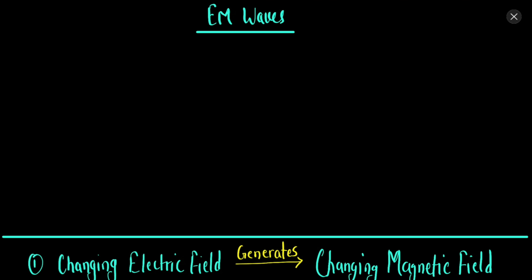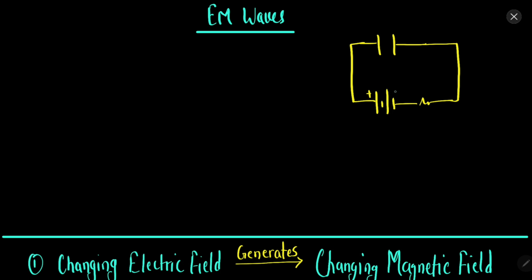So let's now discuss electromagnetic waves. Before discussing how electromagnetic waves are generated, let's discuss the dilemma that Maxwell was facing. Let's say that we have a capacitor, and this capacitor is connected through, let's say, a battery. There may be a resistor over here, and this is a normal circuit.